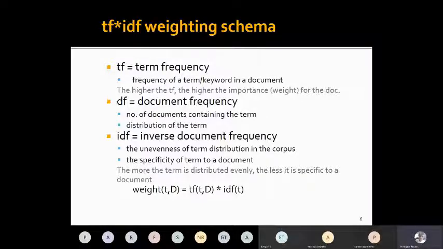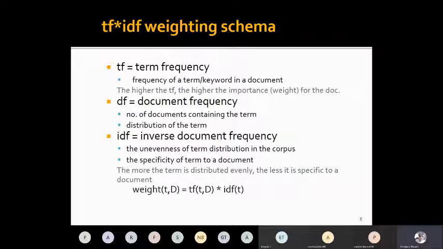And complementary to term frequency, we use another parameter. It's called document frequency, which measures, imagine that I have a finite set of documents, and I will measure in how many documents that particular term has appeared, right?